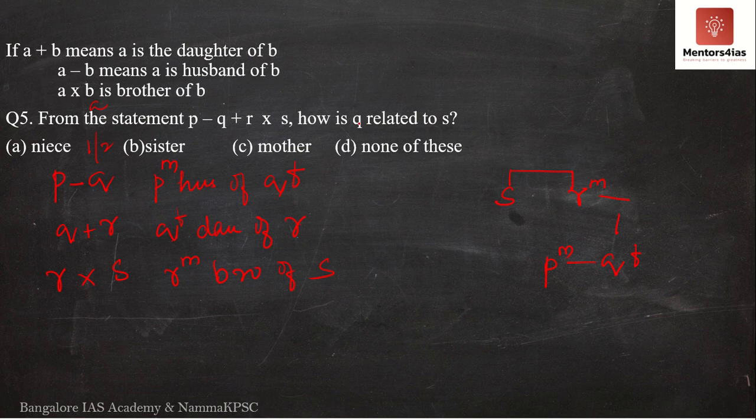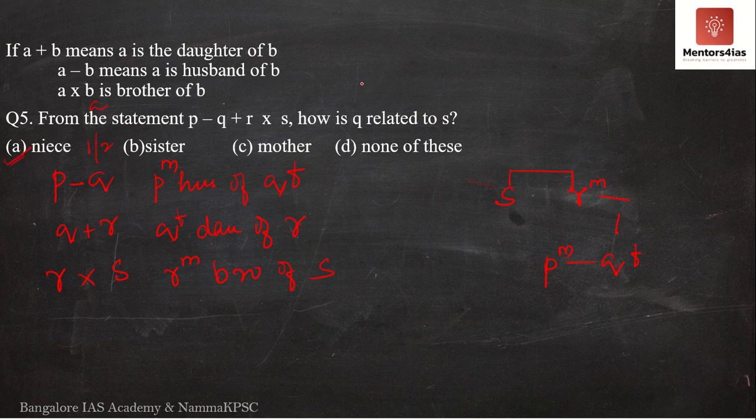Now the question is asking, how is Q related to S? How is Q related to S? Obviously, Q is nothing but the niece. Q is nothing but the niece. See, S and R are siblings. So the child of your sibling should either be your niece or your nephew. Now Q, since she is a female, it has to be niece. Therefore, the correct option is A.